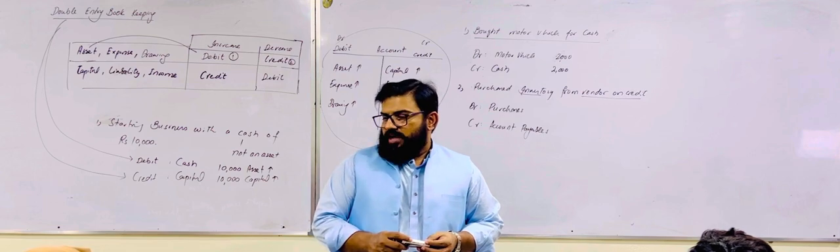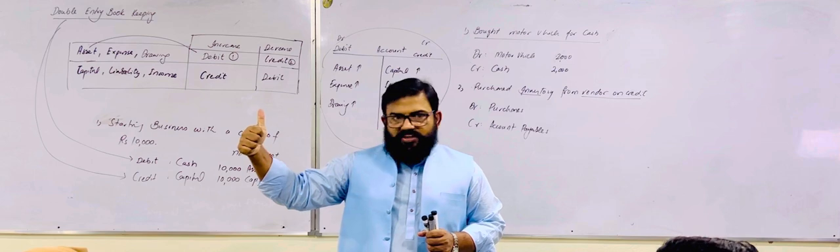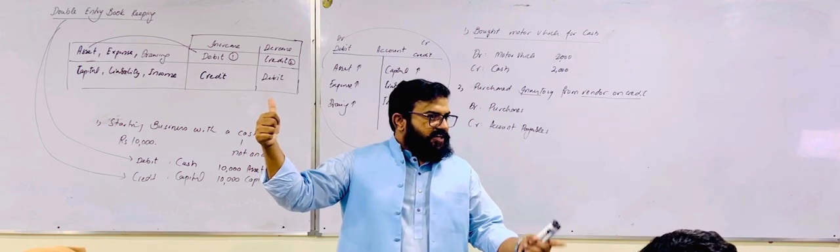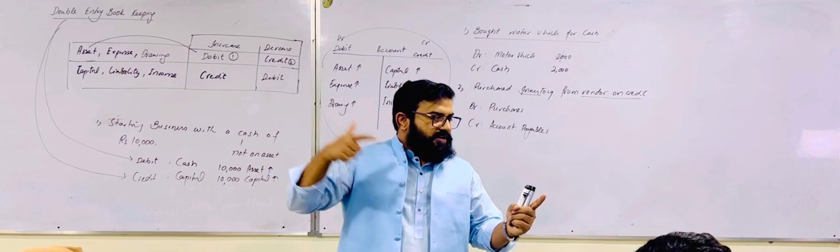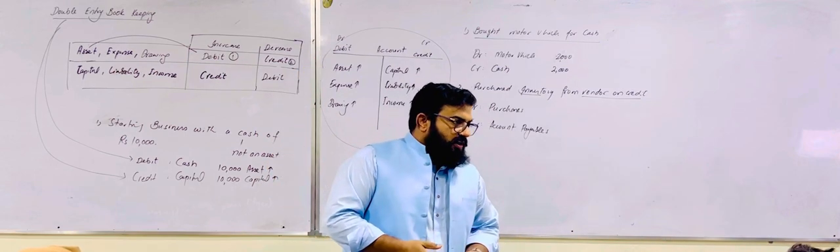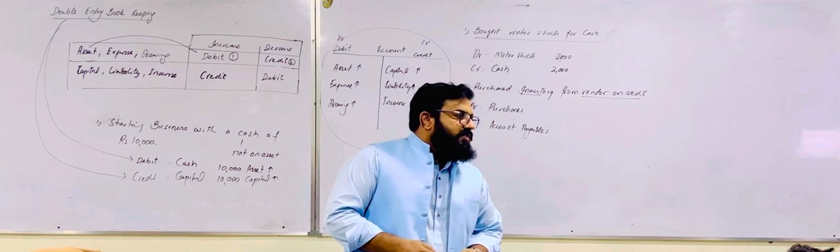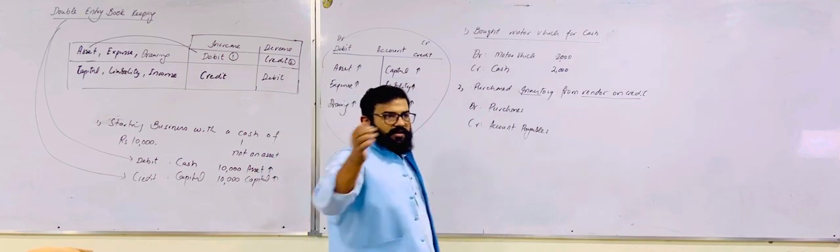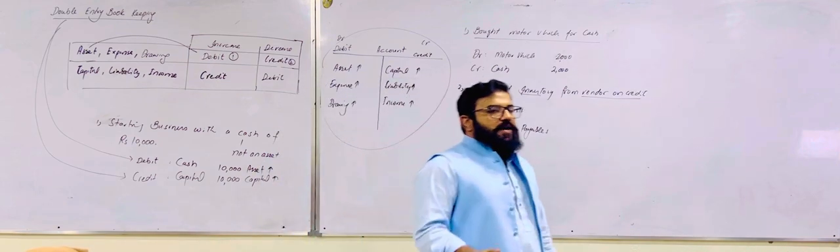5,000 profit. How did you arrive at this profit? You considered the sale of 15,000 as income, and you considered the purchase of this inventory as expense. So you deducted the expense from income and arrived at a profit of 5,000. What is the way to arrive at profit? You need to deduct expenses from your incomes. If the expenses are less than the income, you are at profit.